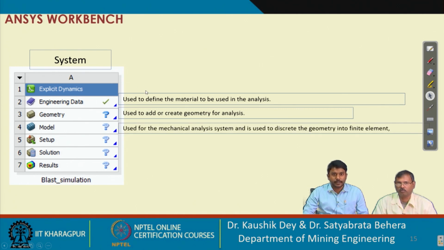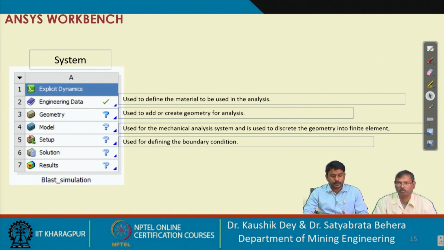The third one is the model, that is used for the mechanical analysis system and used to discretize the geometry into finite elements. In the setup part, you have to provide the boundary conditions. Boundary conditions like if you have any fixed boundary, if you have any infinity boundary, if there is any gravitational force, if there is any external force acting on that thing, anything will be your boundary conditions.